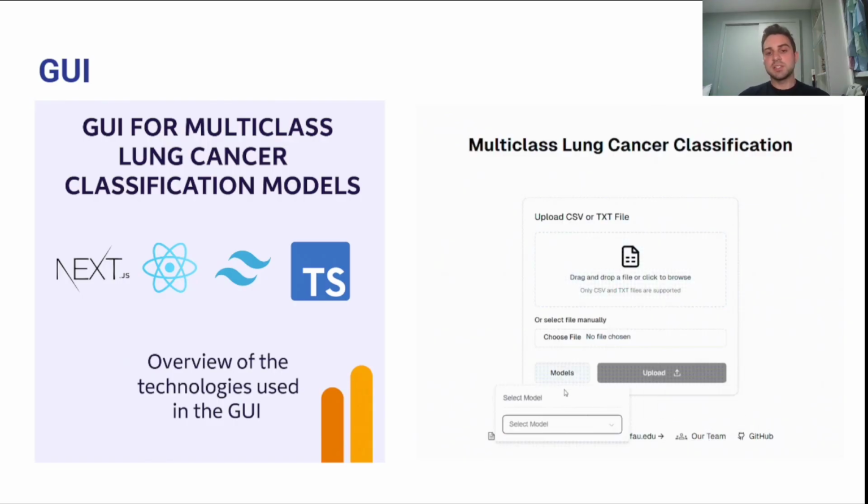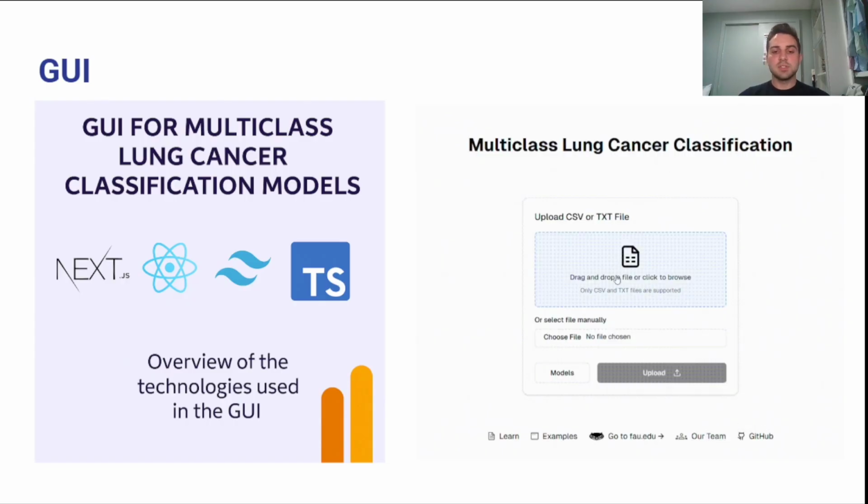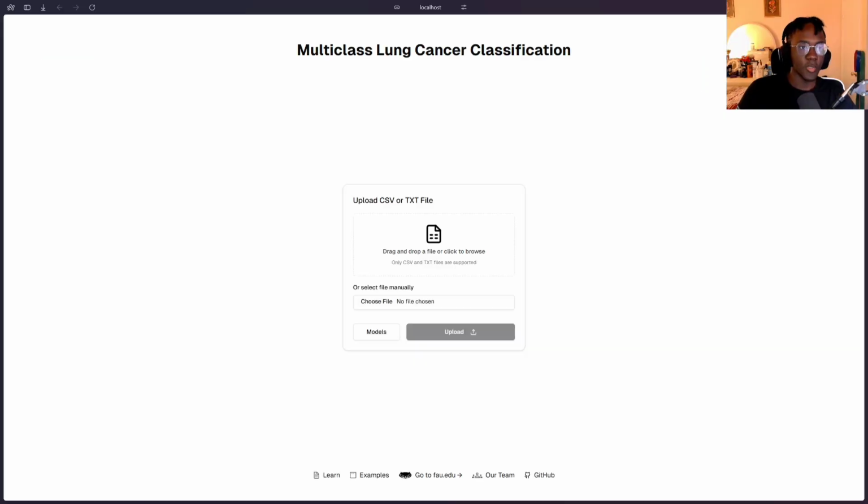By reducing complexity, we ensure users can upload data, select models, and classify results quickly and accurately without unnecessary steps. In short, our GUI is designed for speed, accessibility, and ease of use. By combining modern technologies with a minimalistic approach, we create a seamless experience for everyone. Thank you. So here's a live demo of the app hosted locally.